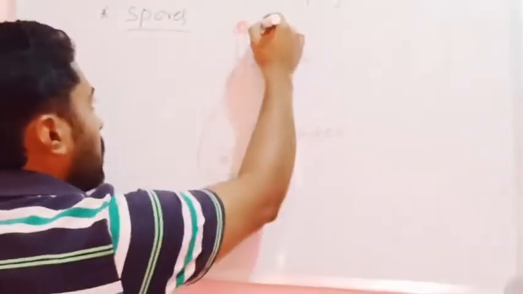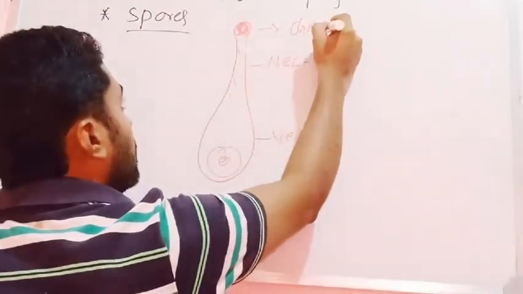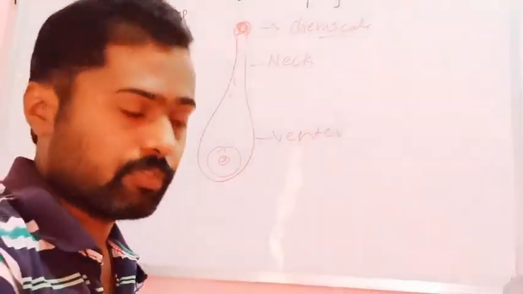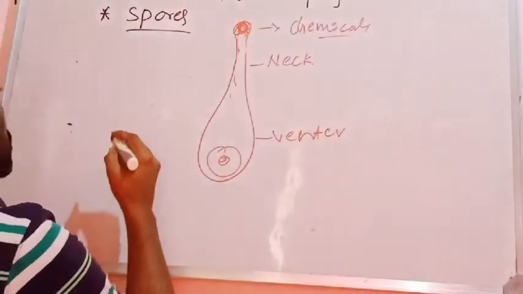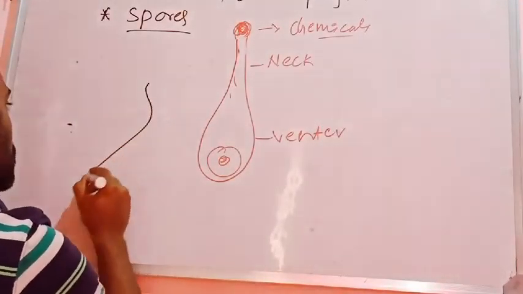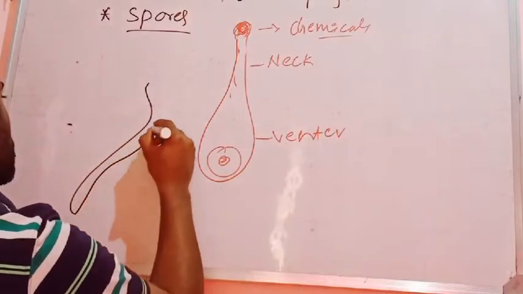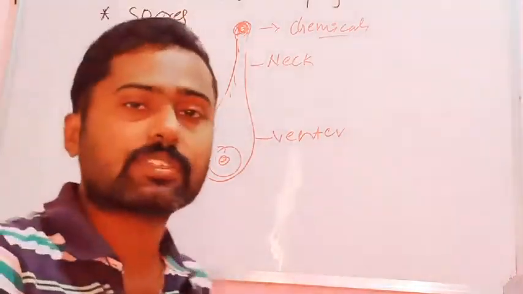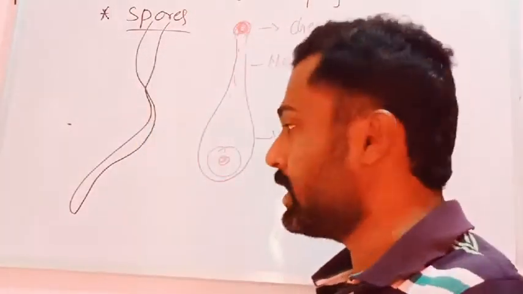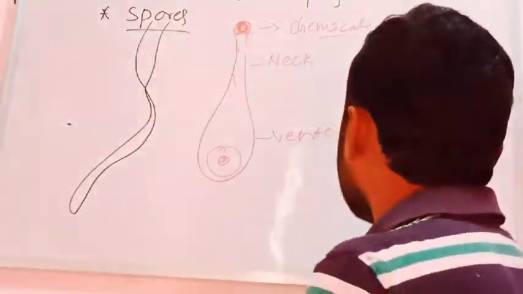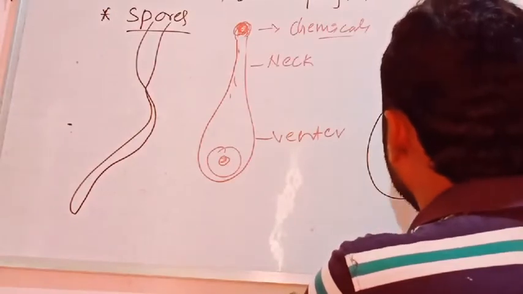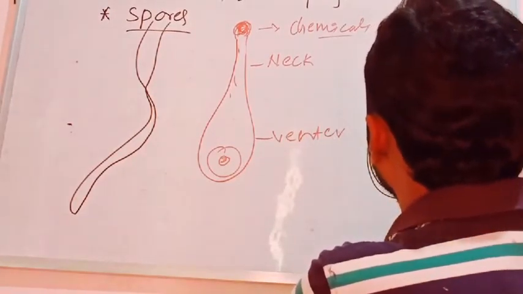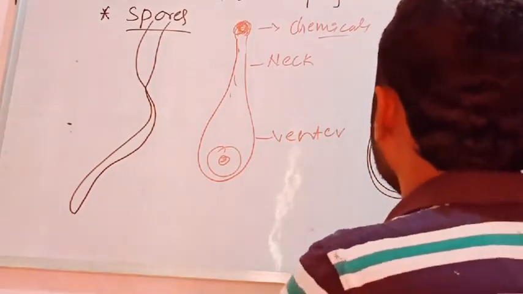That has some chemicals that attract the anthrozoids for fertilization. The structure of the anthrozoid is also similar. Anthrozoids are unicellular and spirally coiled and possess two flagella. The structure of the anthrozoid is similar to that of the bryophytes. They are spirally coiled, unicellular in nature, and bear two flagella.